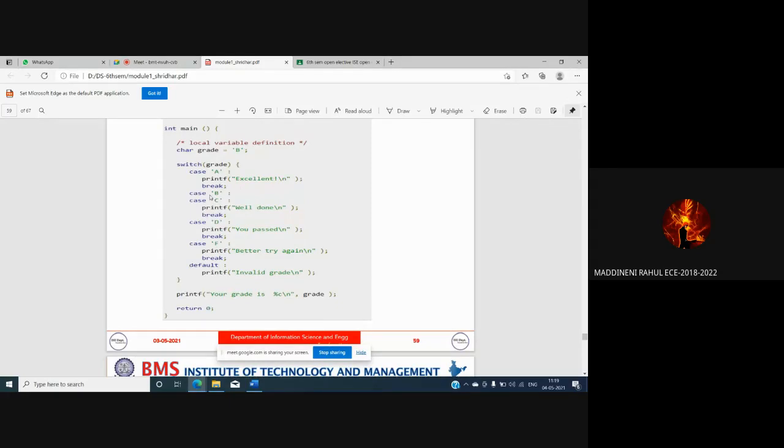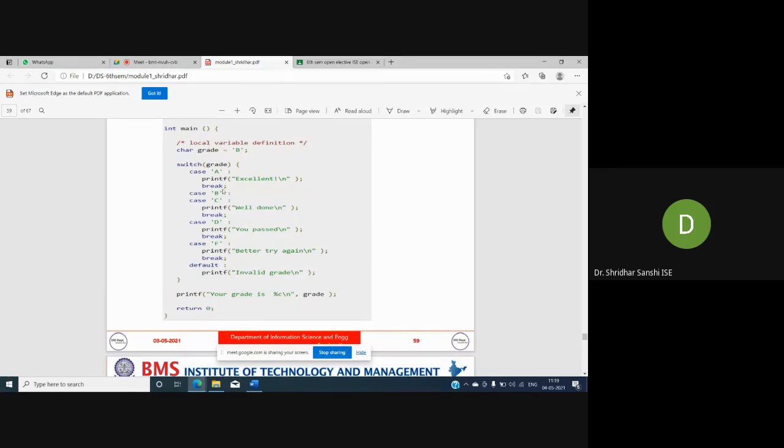Case B, yes, case B. Here in this example, I have not defined any set of instructions, but if there were any, it will execute those particular instructions. It will not execute the instructions of case A or case D, case F, or default. It will execute only the instructions in case B. Fine.